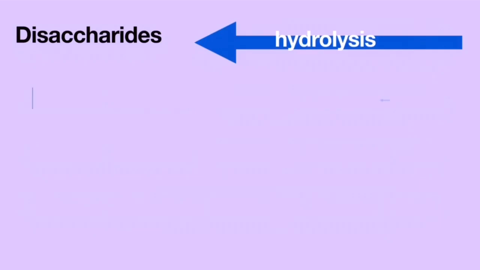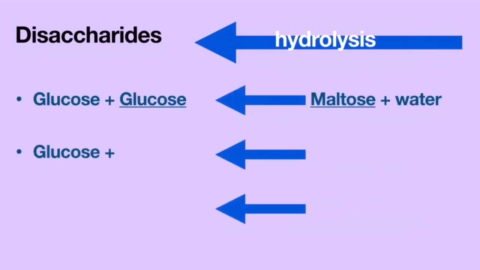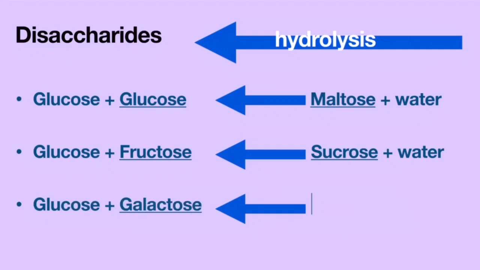Disaccharides can also be broken down to their monosaccharide units through hydrolysis, with the addition of one water molecule. It is the same equation, but in reverse. So, maltose plus water through hydrolysis will become glucose plus glucose.